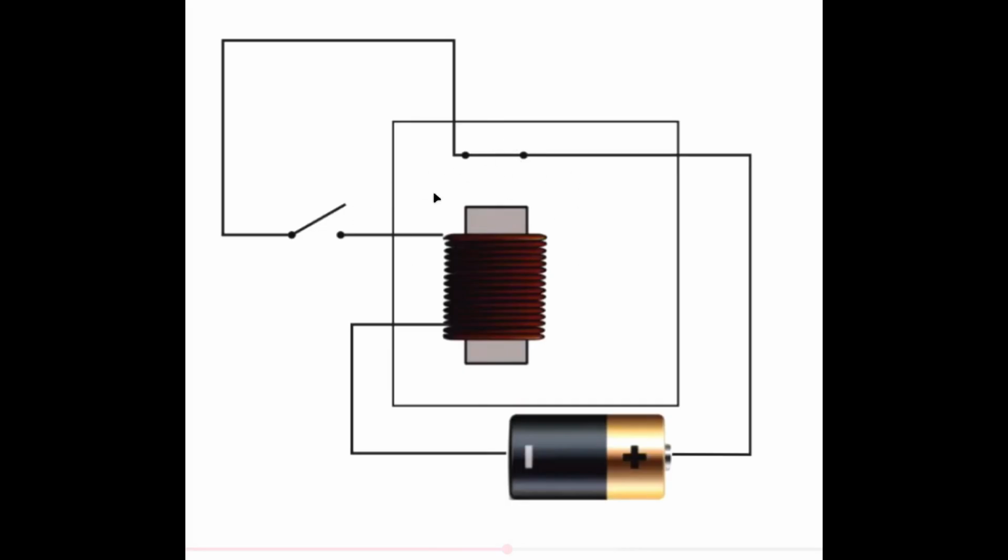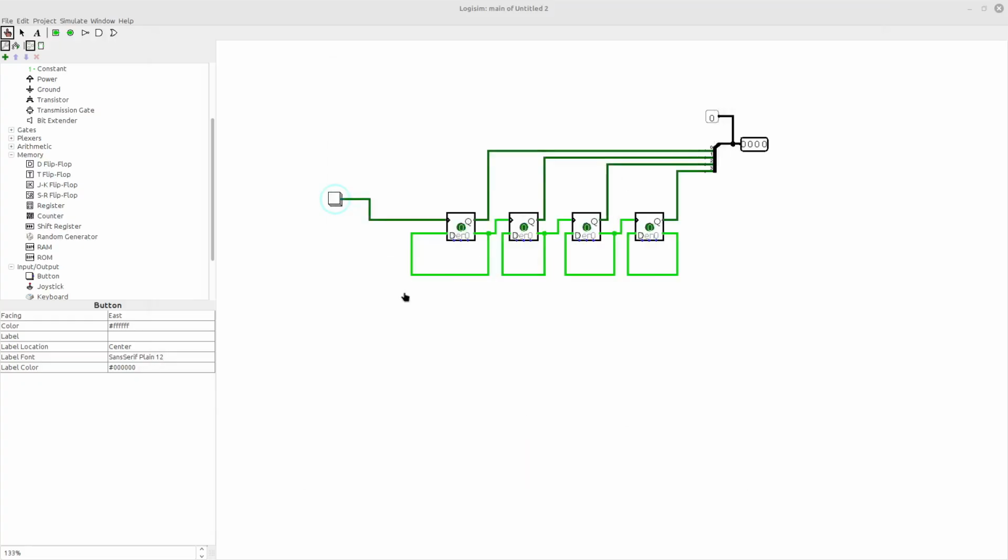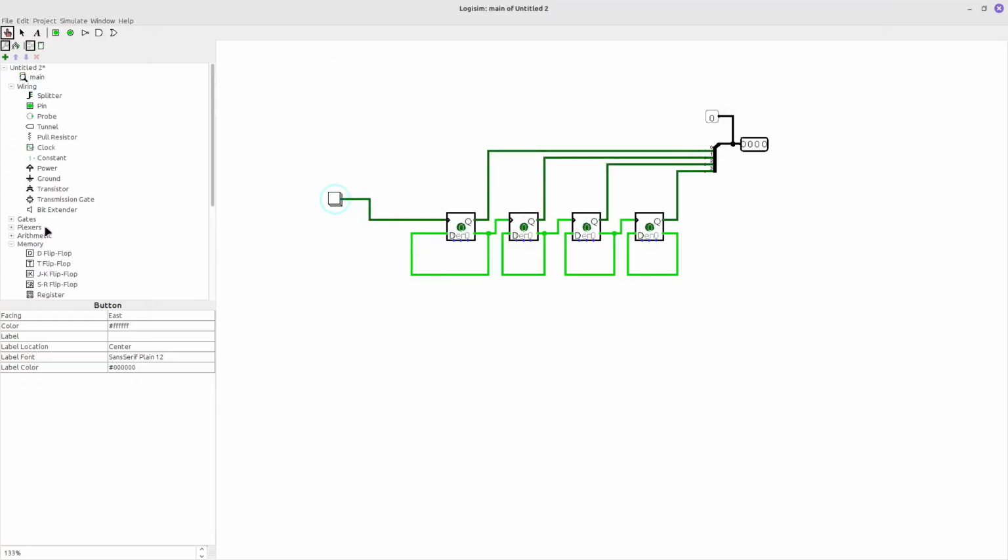It's a generator of something. Let me find the right word actually. That's actually a clock generator. The clock generator produces a regular clock signal for the circuits. And Logisim actually has this element, and we can simulate this.